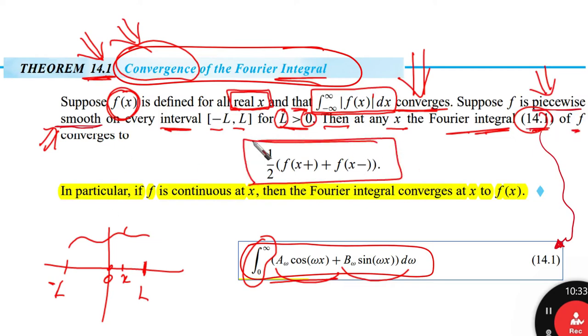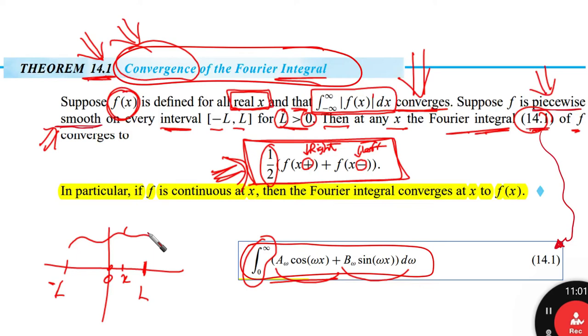You can tell because you have gone through this before. It's similar to the Fourier series. Actually, it's identical. Half of f of x from the right, we said that before, plus f of x from the left. Do you remember we said that before?